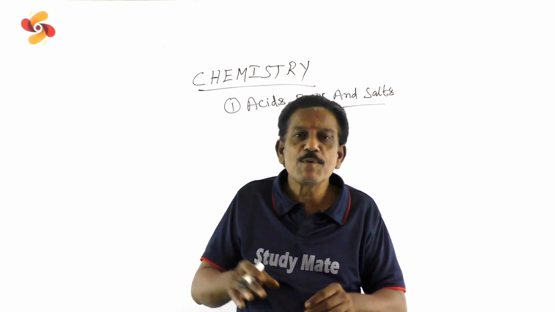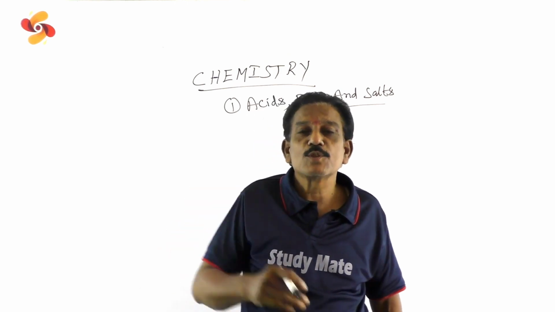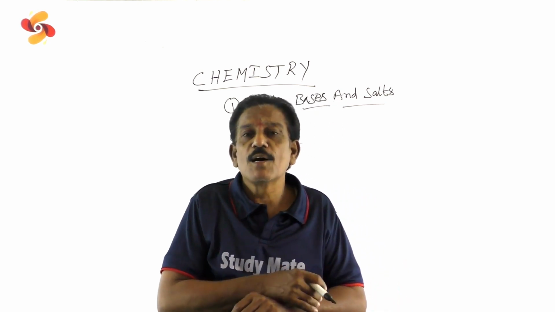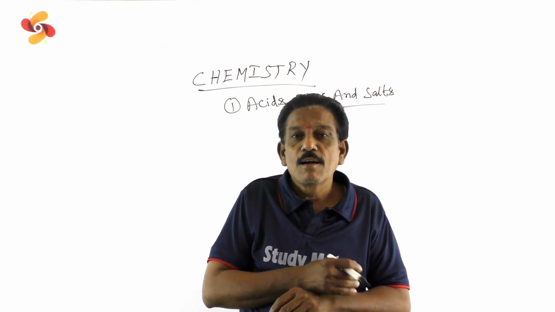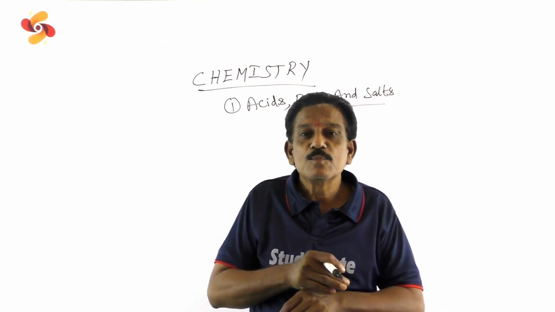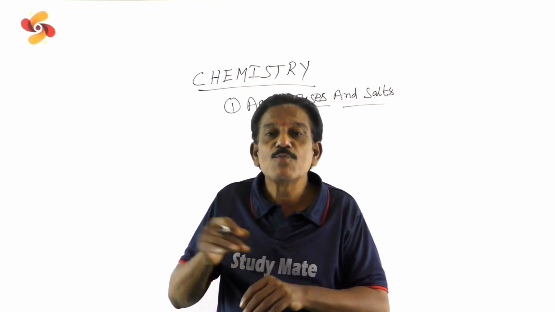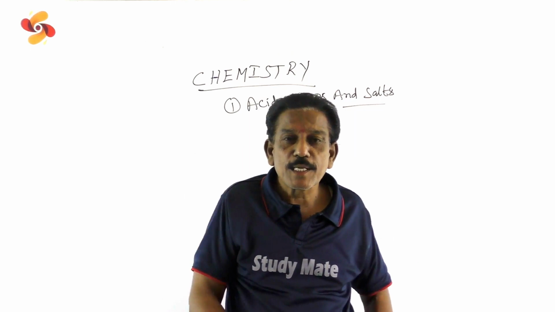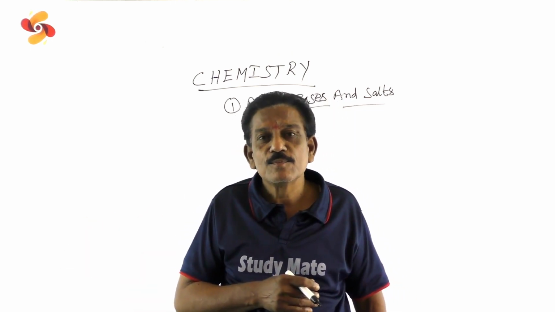This chapter is very, very important for 1 mark and 2 marks as well as 4 marks questions. Especially in 4 mark questions in this chapter, you will face a question like this: draw a neat diagram showing the conductivity of acid solution in water. You have to draw the diagram. It is very, very important. Sometimes it is asked in 2 marks as well as in 4 marks.